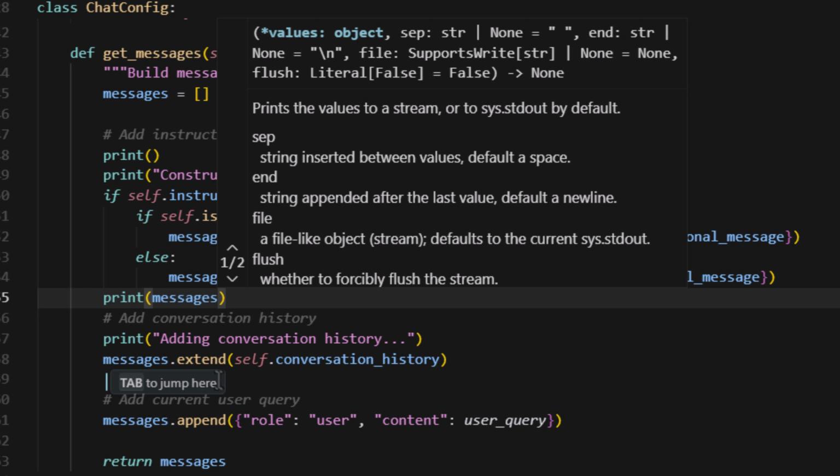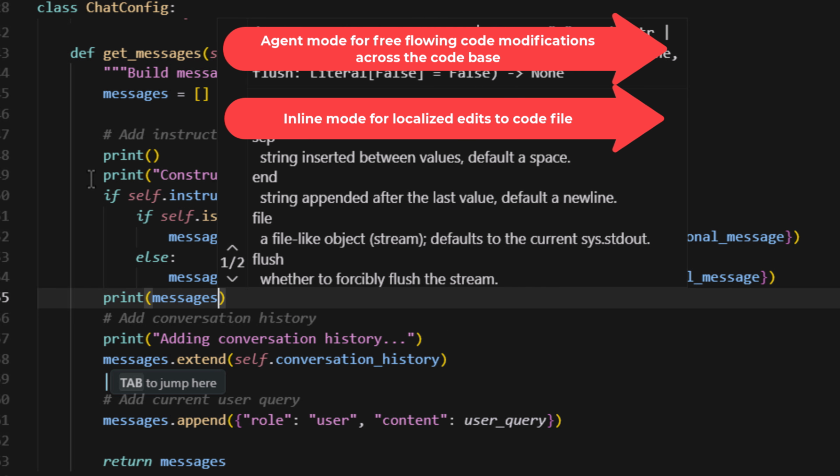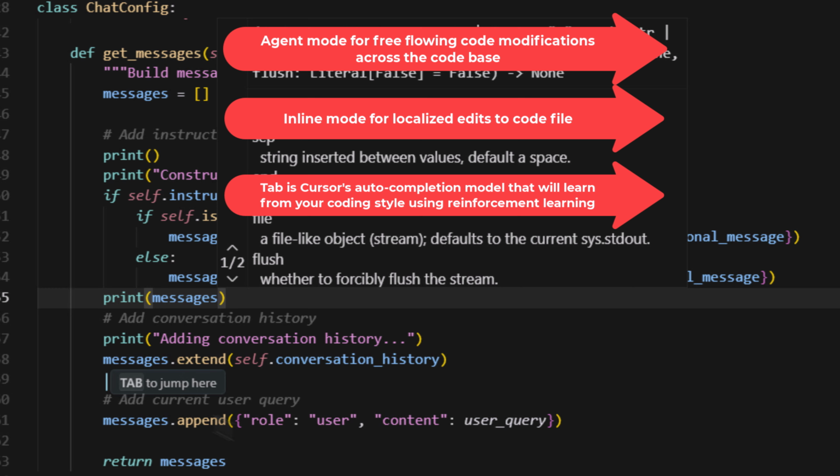And this is another mode. So we have already used agent mode and we have used inline mode where we select a particular code snippet, and using Control K, we start an inline session to ask questions or make edits, which are much more localized in our code base compared to agent mode. And this is another way to use Cursor, where we can use tab to use Cursor's autocompletion model. Cursor has its own autocomplete model, which is much more tuned with our local coding workflow. So the more we code and use tab, the more its autocompletion model will get tuned to our coding style, which is unlike agent, which is far more comprehensive and free in terms of the changes it will make. This is much more localized and in sync with the way we like to code.